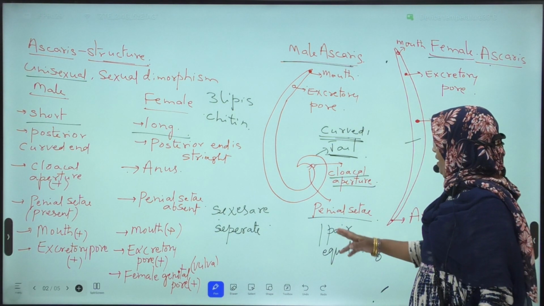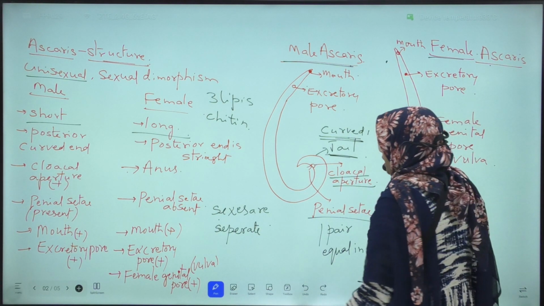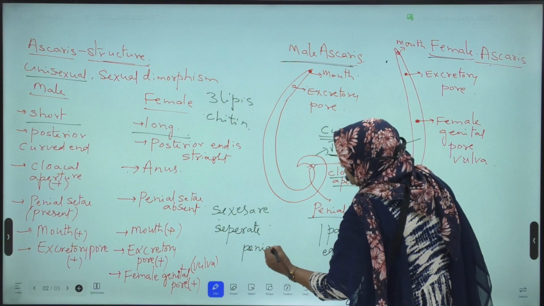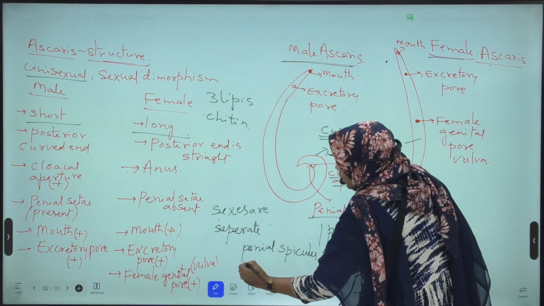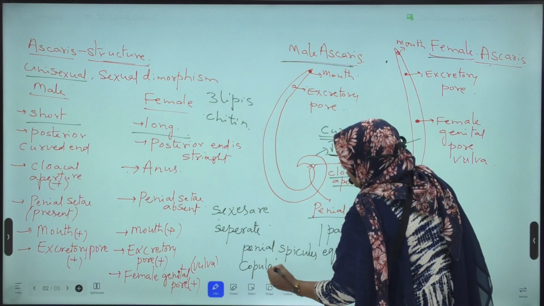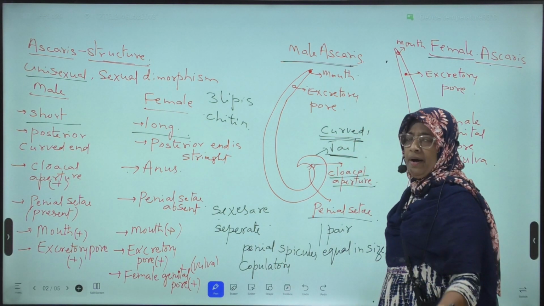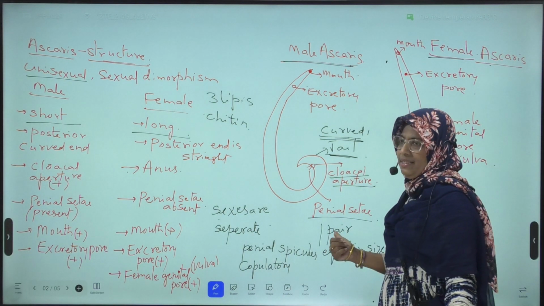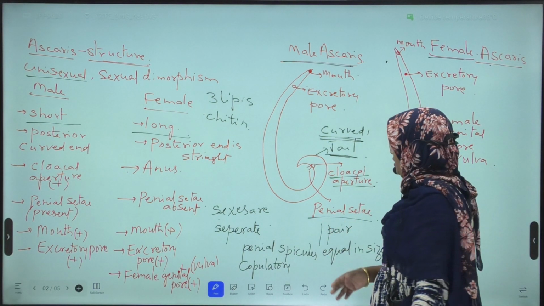These pineal setae are also known as pineal spicules, which are copulatory spicules or cloacal spicules. They are useful for transfer of sperms during copulation.